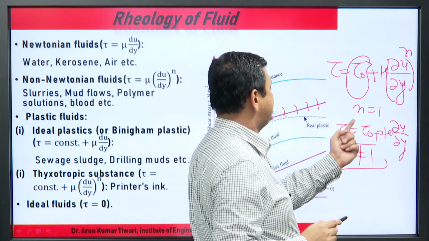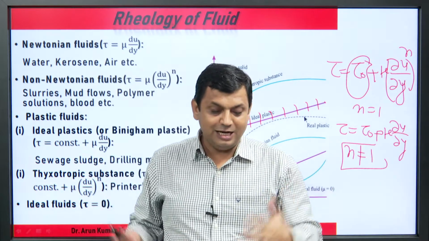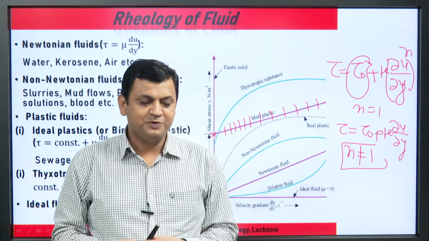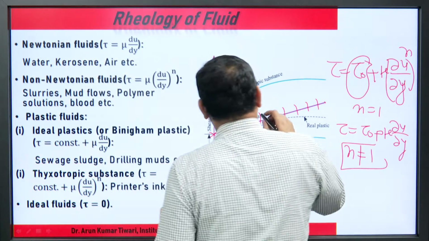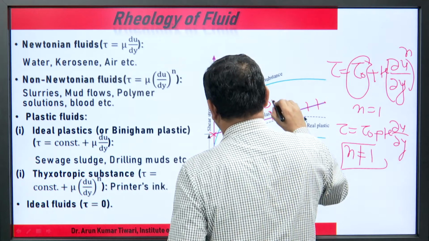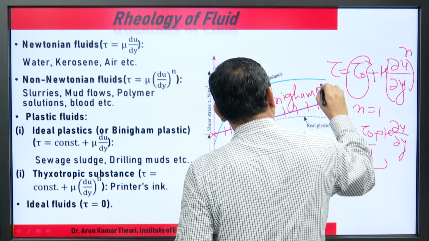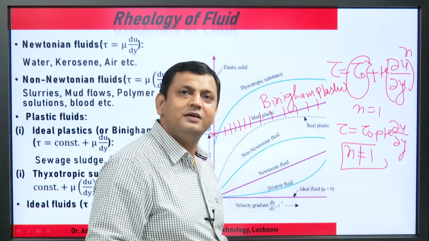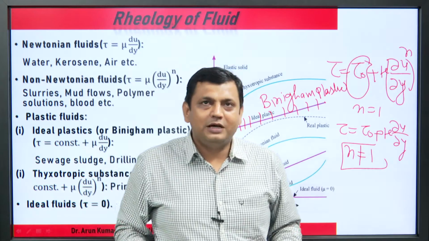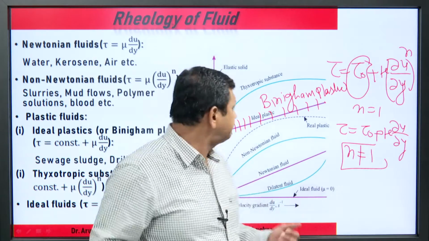The first case, n equal to 1, is known as ideal plastic, also known as Bingham plastic: tau equal to tau naught plus mu du upon dy.